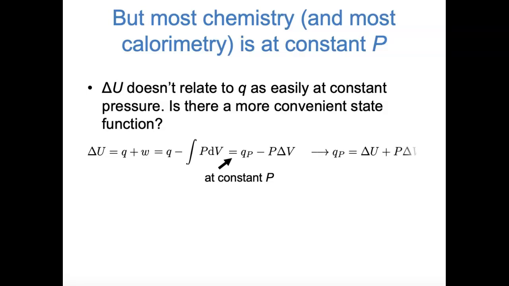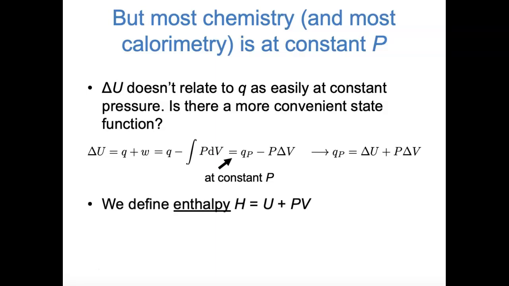And then we can isolate heat at constant pressure, which is what a constant pressure calorimeter is going to measure, and say that that's equal to delta U plus P delta V. Everything on the right side of this equation, internal energy, pressure, and volume, these are all state functions. So we can already see that we've related heat at constant pressure to state functions, but we're going to do something a little bit more compact.